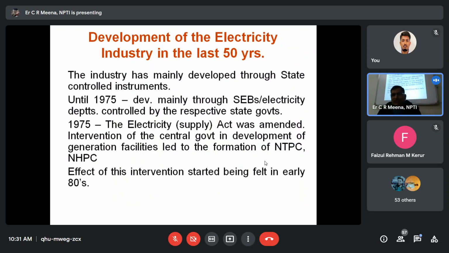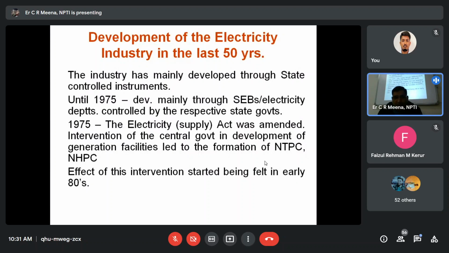Development of the electricity industry in the last 50 years, we will see in the history of electricity development. The industry has mainly developed through state-controlled instruments, because previously all the distribution companies, like the Rajasthan Electricity Board and Punjab Electricity Board, were boards handled by the state government.